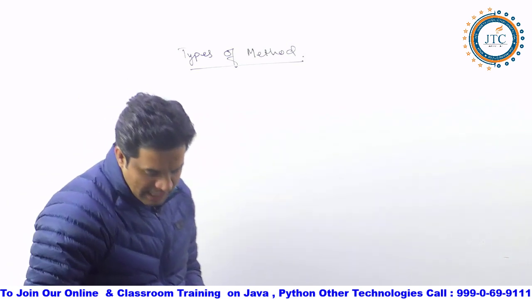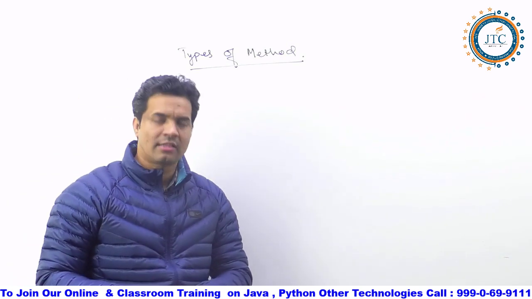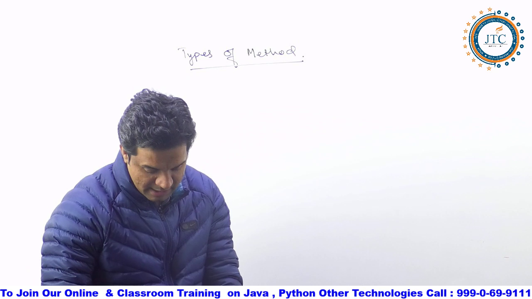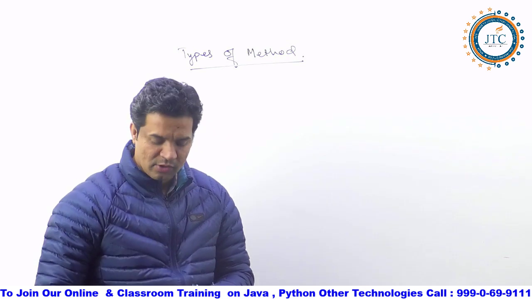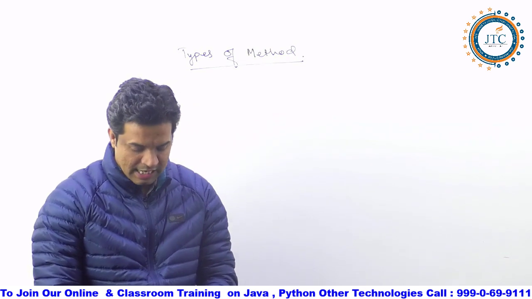I am writing the different types of method. What all the different types of methods are available, I am writing inside this. So what are the different types of method? Can you reply in the comment box?